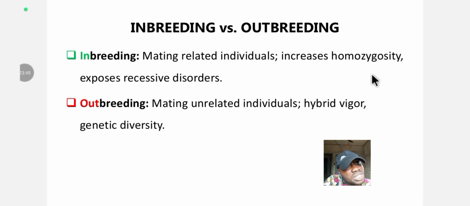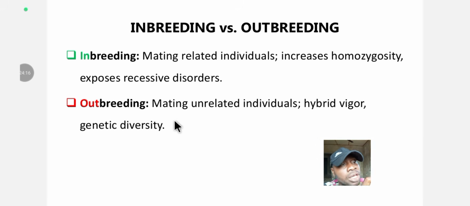It's not supposed to be the same gene, okay? And it exposes recessive disorder. So it's going to make the recessive take over, the recessive overwhelm everything. When the recessive overwhelms, it leads to a weaker organism, weaker offspring, a weaker yield. Okay, but let's look at outbreeding in turn.